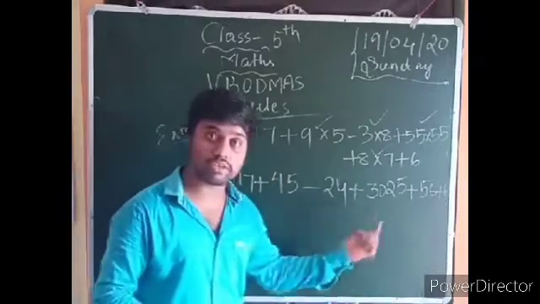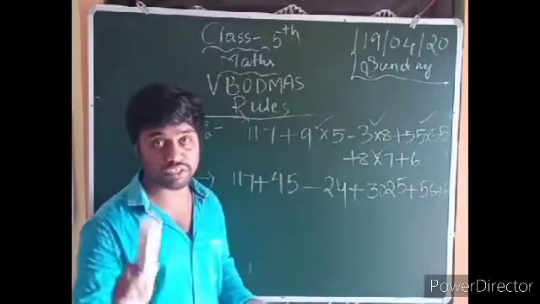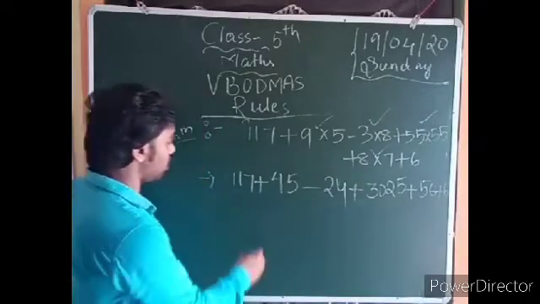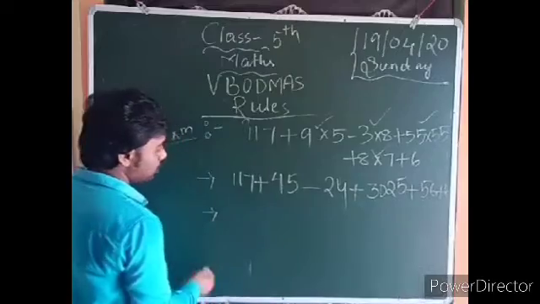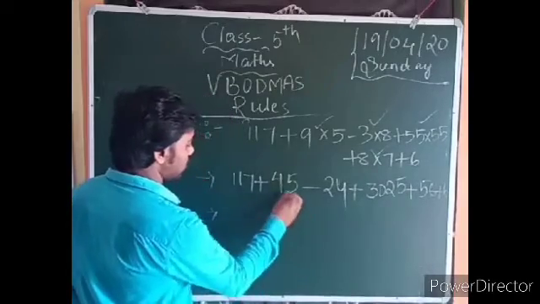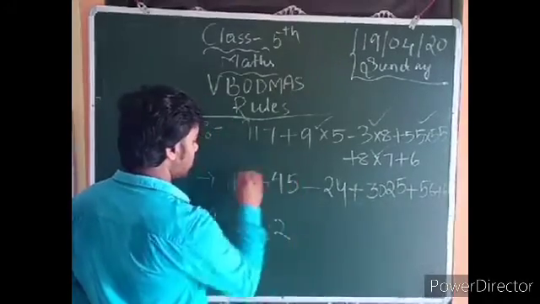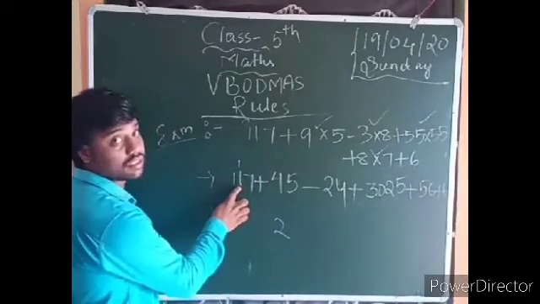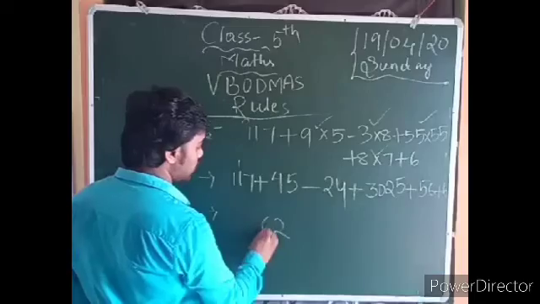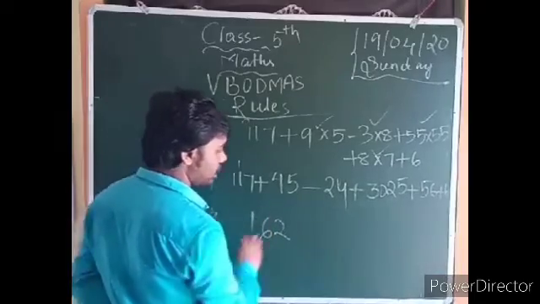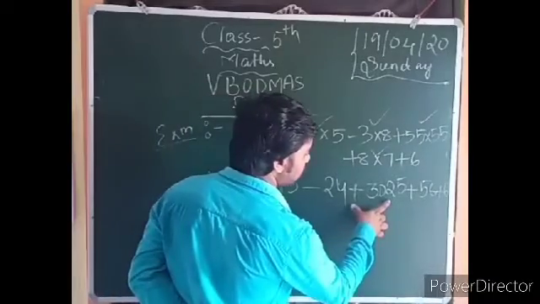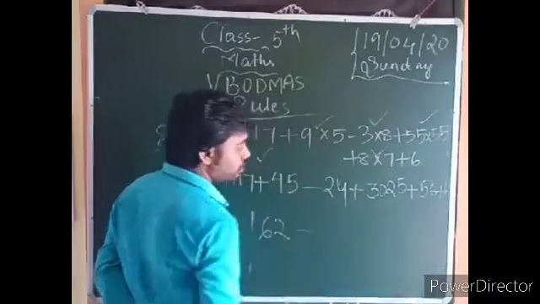Understand? Keep it in your mind. Wherever addition is present you can solve it, not subtraction. First you solve addition, after addition you solve subtraction. Now addition is here, so solve it. 5 plus 7 is how much? 12. Keep it. 4 plus 1 is how much? 5. 5 plus 1 is 6. Remaining 1. Addition one is over. Remaining, keep the minus, 24, plus 3025. We can solve it.